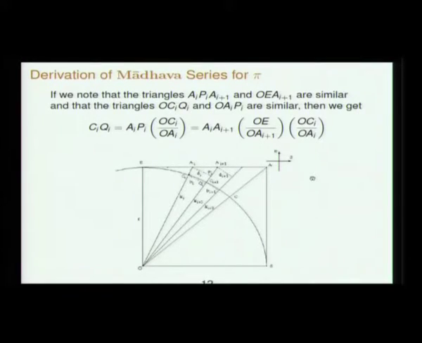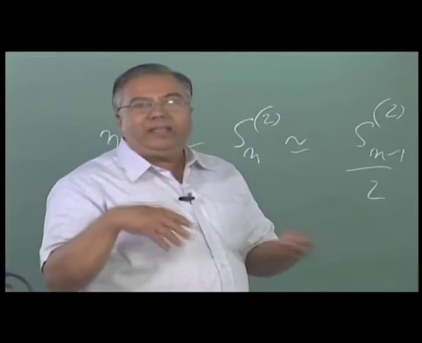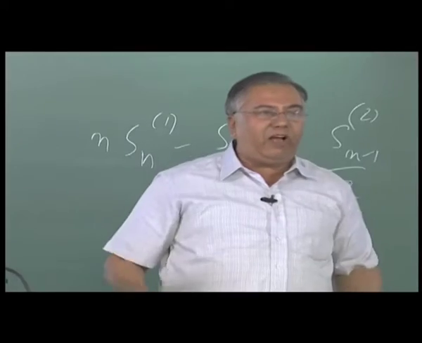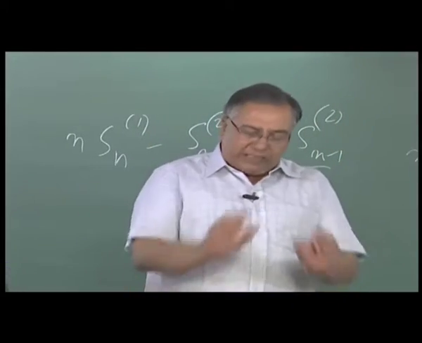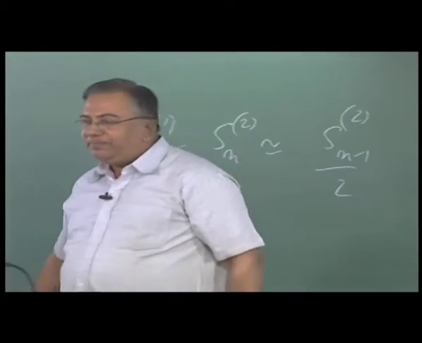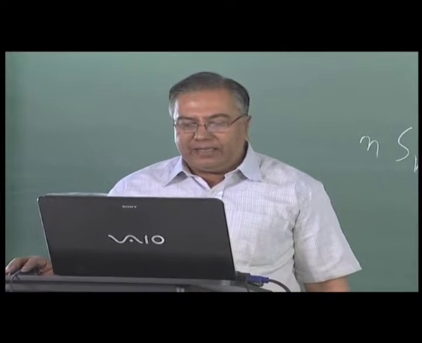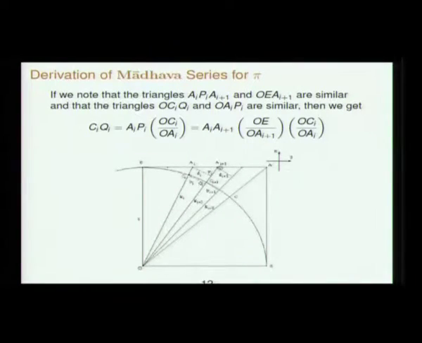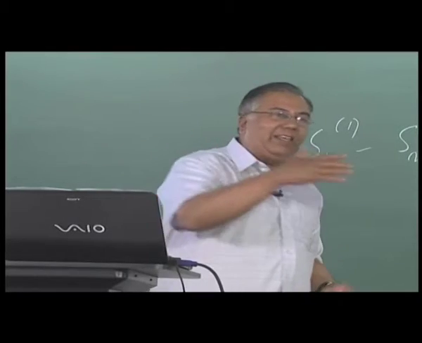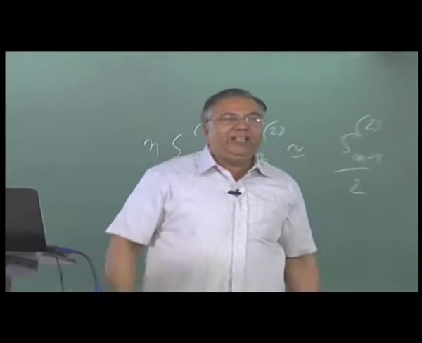What is the next thing? Of course it is noted that the whole calculation will have to be done for when n becomes very large and the bits become very sukshma. So the first thing is two similar triangles, AI PI AI plus 1 is similar to OE AI plus 1, this is one. To argue this similar triangle, it is argued that the sides of one triangle are perpendicular to the sides of the other triangle.